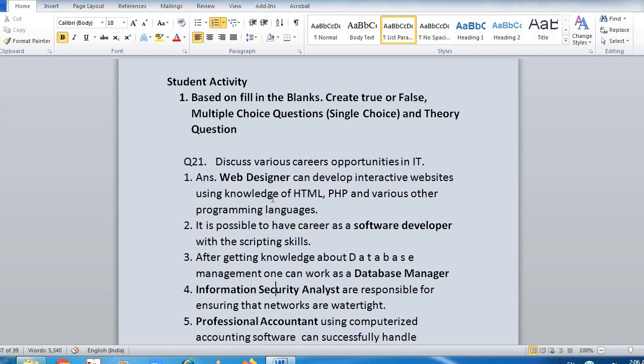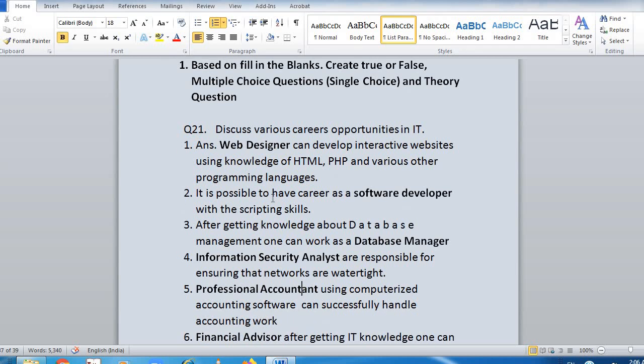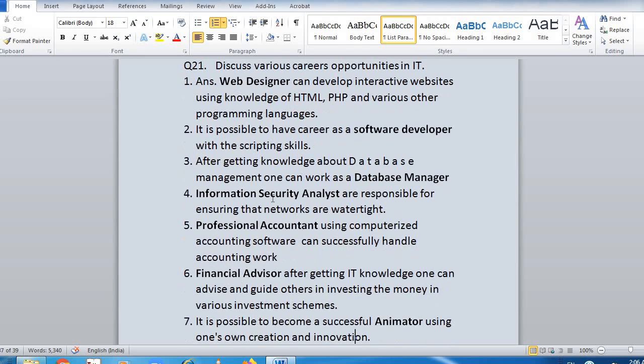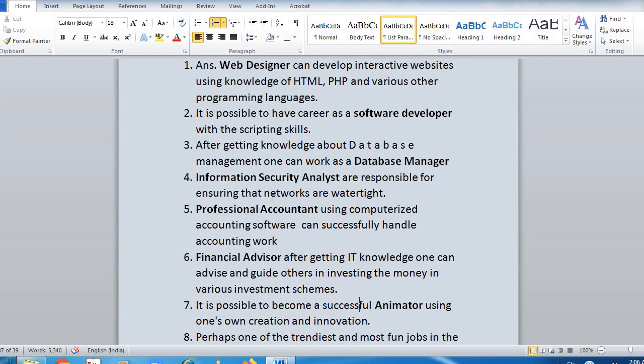Information security analysts are responsible for ensuring that networks are watertight. This is useful in networking also. A professional accountant using computerized accounting software can successfully handle accounting work. If you are learning accounts on books, you can learn accounting through computer also. That is nothing but computerized accounting. Financial advisor: after getting IT knowledge, one can advise and guide others in investing money in various investment schemes. If you know the financial related software, you can help your client in investing money in various other investment schemes.